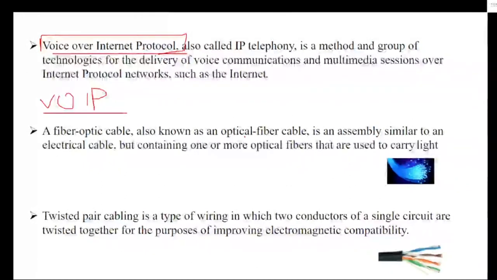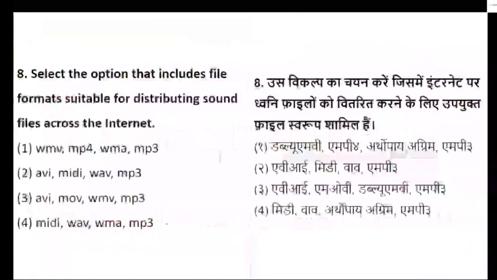Fiber optical cable is known as optical fiber cable, which I have shown you, which is used to carry light. And we have twisted pair cabling, which is used to improve electromagnetic compatibility. Is it clear? Okay, now coming to our next question, question number 8.